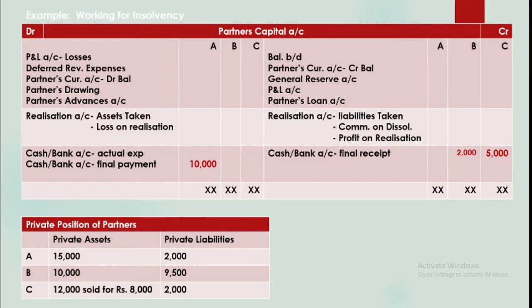Before that, we will be just looking at the problem. Now our problem is that when a partner has become insolvent, he cannot bring full amount. Like here in this case, if we see the final scenario, B is to bring 2000, C is to bring 5000, and A will get 10,000.